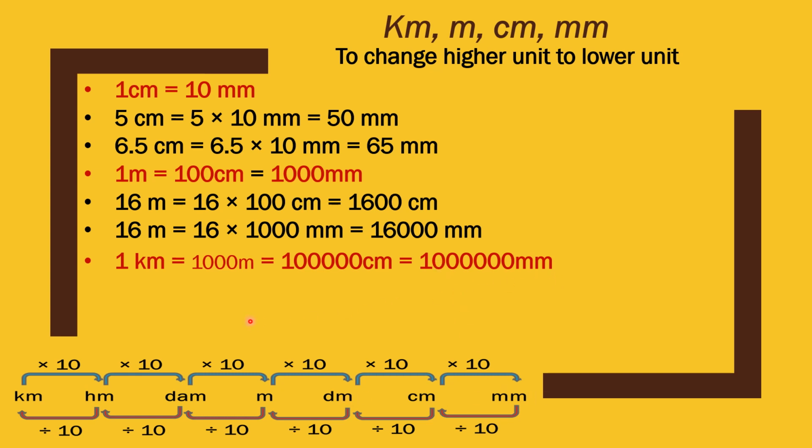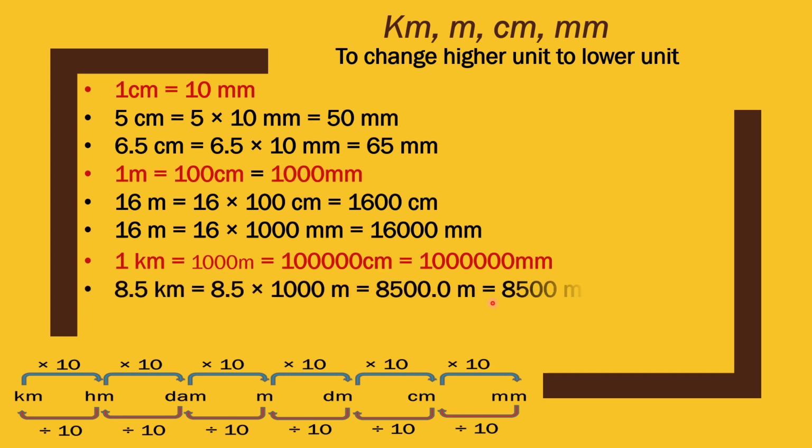Now you can easily convert anything which is in kilometer into meter, centimeter or millimeter. For example, 8.5 kilometer. If you need to convert this into meter, what you will do? You will multiply by 1000. 8.5 multiply by 1000 meter because 1 kilometer equal to 1000 meter. So it is 8500.0 meter, or we can say it is 8500 meter.